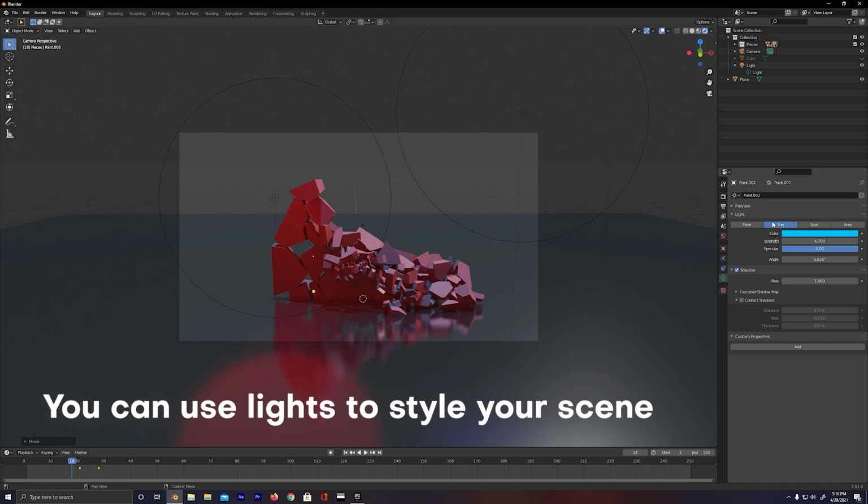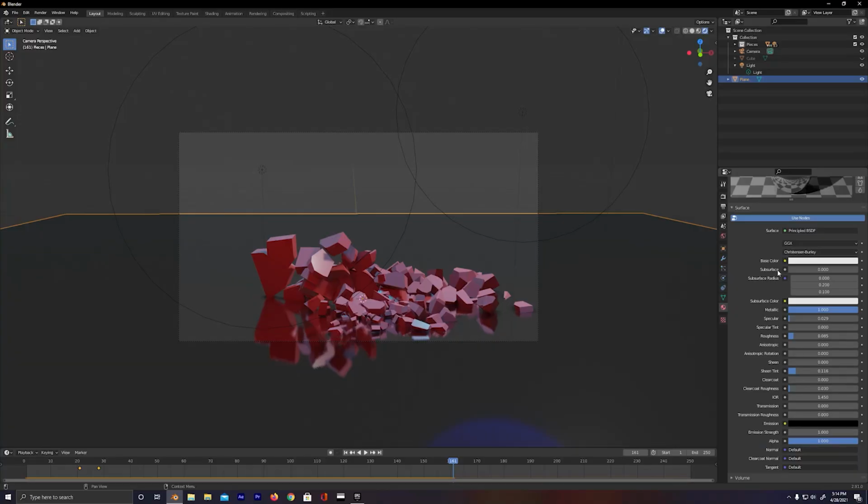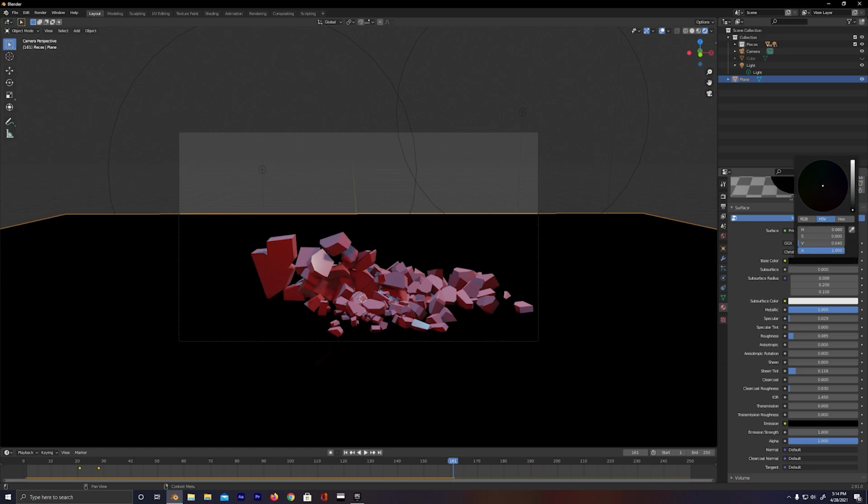Okay, so this is looking pretty cool, but the floor is definitely looking way too shiny. So let's make it a little bit darker by changing the base color from white to black.